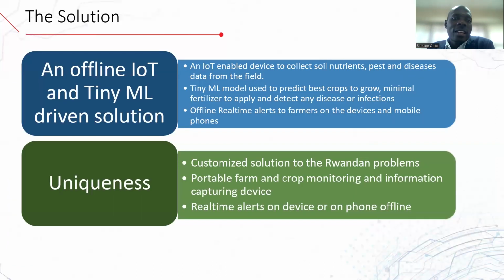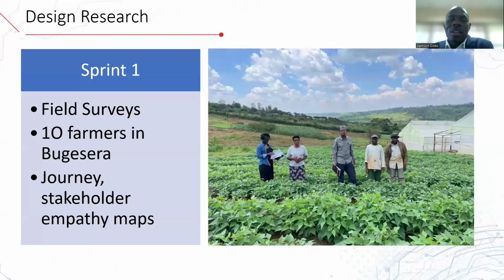So we came up with an offline IoT-based TinyML-driven solution. And with this solution, the device is able to collect soil nutrients, pest, and diseases data from the field. Then models are applied to be able to determine the fertilizer that is able to be applied, or the pest and diseases that have been realized, and give real-time alerts to the farmers on what actions they can take. This solution is customized for the Rwandan market, and we've been able to collect data.